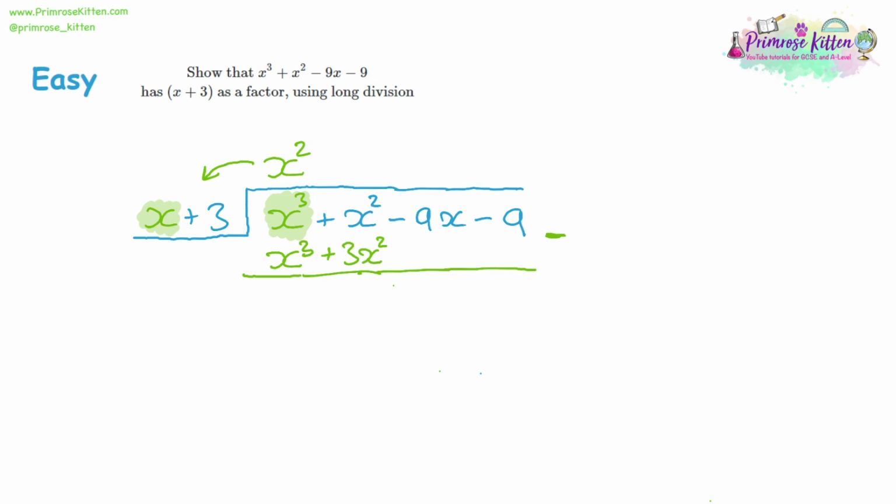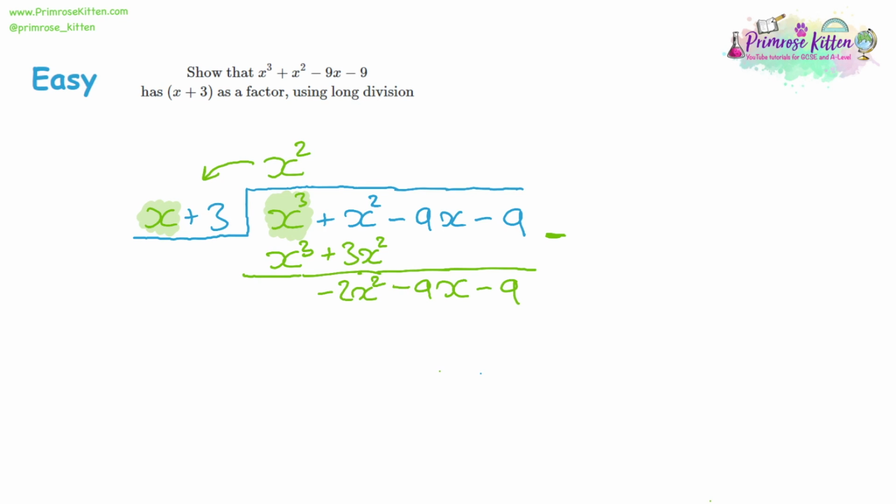X cubed take away x cubed is 0. That's why we did this. Then we have x squared take away 3x squared. That's going to be a negative 2x squared. Then we're taking 0 away from negative 9x and negative 9, so they stay as they are. So we divided the first term by x. We got a bit extra. We got the 3x squared and we've corrected for that.